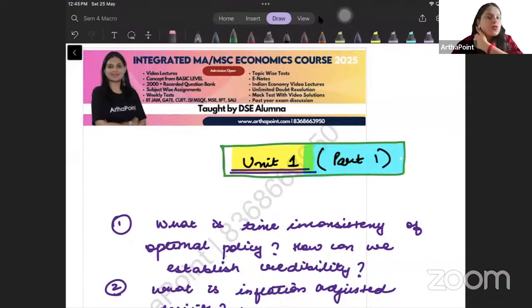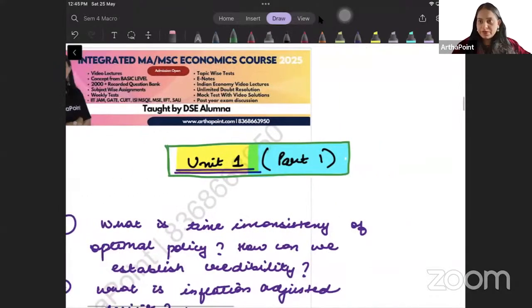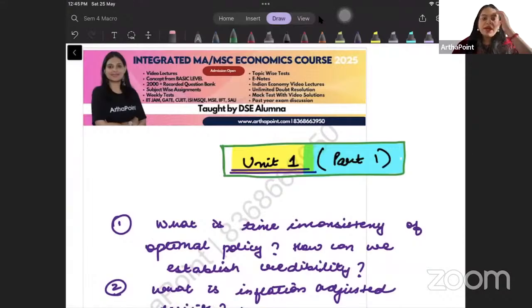Now, what I would like to suggest to all of you is that you should be giving today to do unit 1 thoroughly, complete unit 1. And then the next thing that we will be focusing on will be unit 3, right? Unit 2 is a very small unit and that should be picked up at the last. Pehle hum unit 1 pe focus karenge.